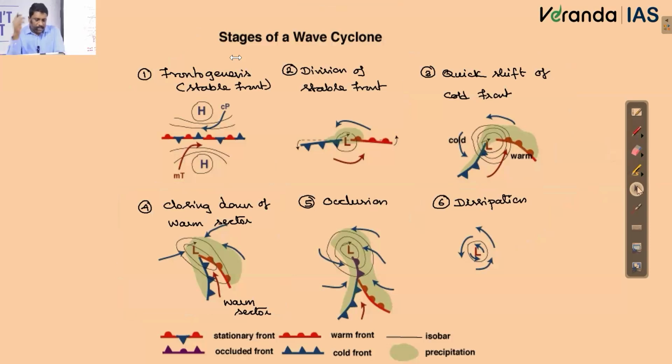See, books will be discussing the weather effects induced along the warm sector and cold sector. That much detail is not needed. What are the different stages, and where exactly it happens, if you know that, that should be more than enough. Even yesterday's class, we have differentiated between what? Tropical and temperate cyclones.